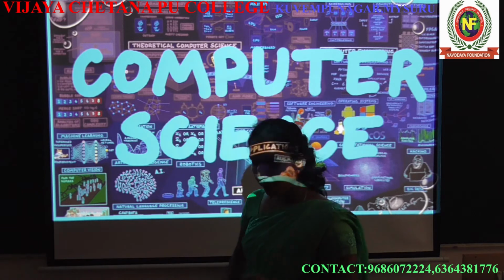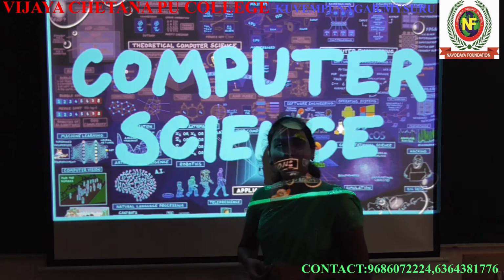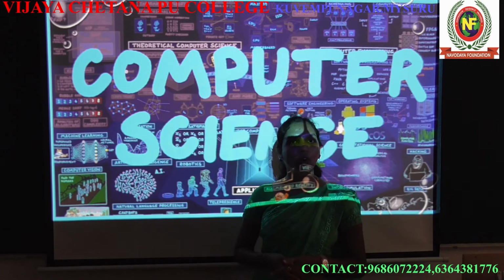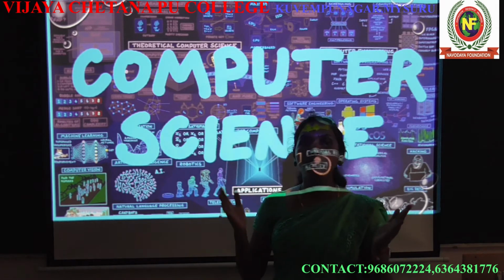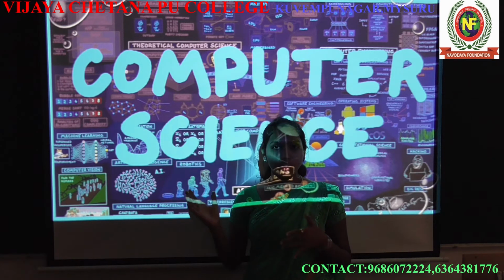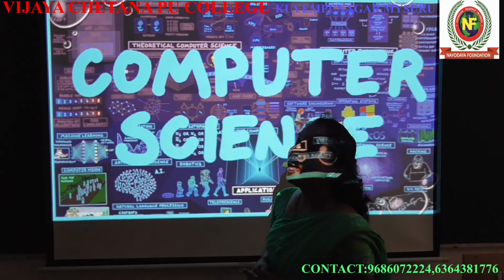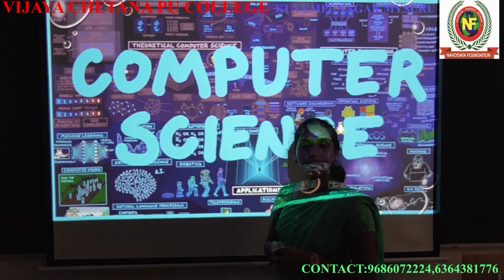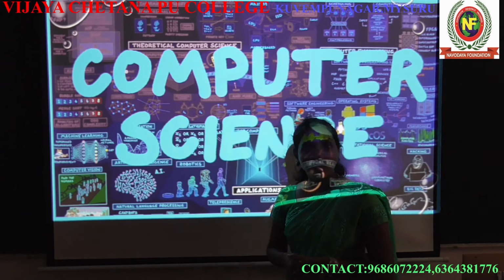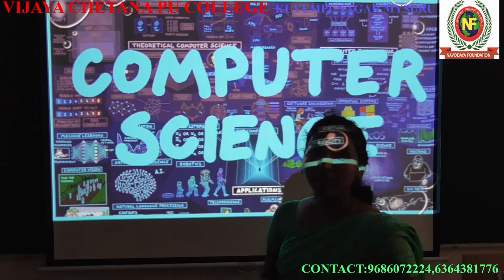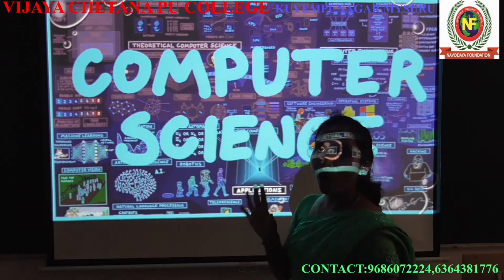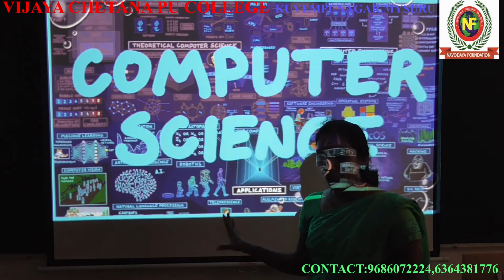Here we have two batches, which are nothing but the two combinations, the science as well as the commerce students. You both have the same syllabus and the same question paper to write your exams. There is no different syllabus for science and commerce. So that's why you need to learn about the computer. Now you know why you have to learn computer science. You got the answer now.